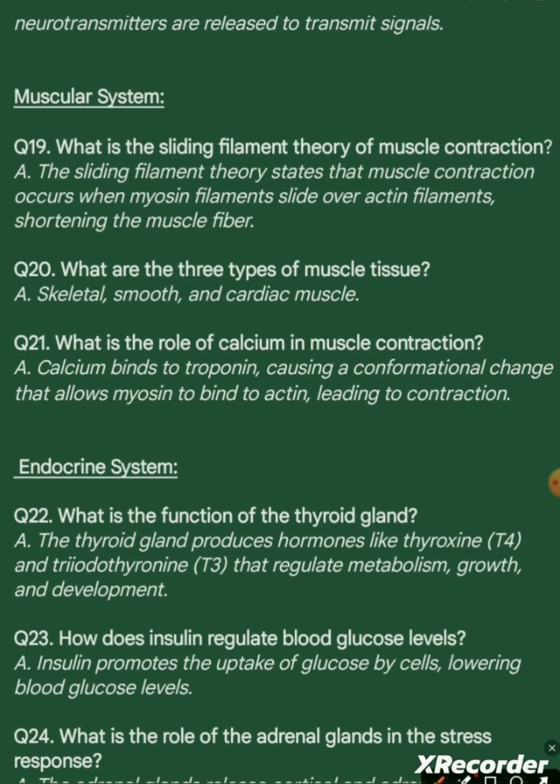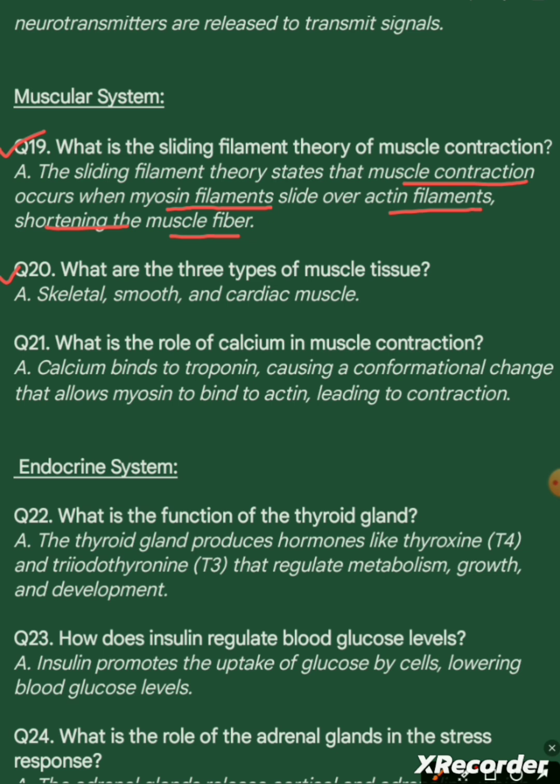Muscular system. Question 19. What is the sliding filament theory of muscle contraction? Answer. The sliding filament theory states that muscle contraction occurs when myosin filaments slide over actin filaments, shortening the muscle fiber. Question 20. What are the three types of muscle tissue?